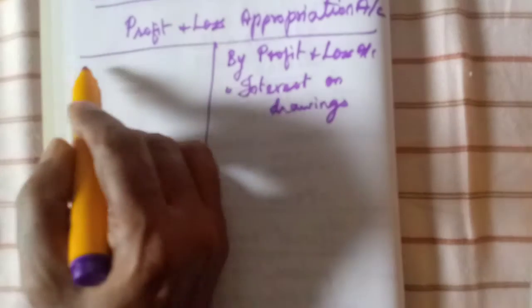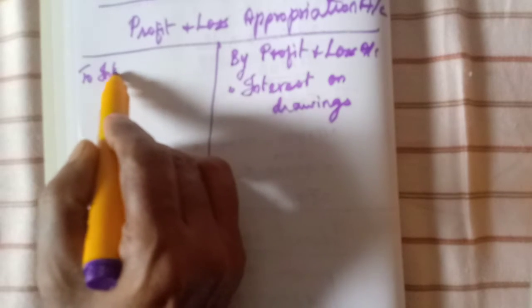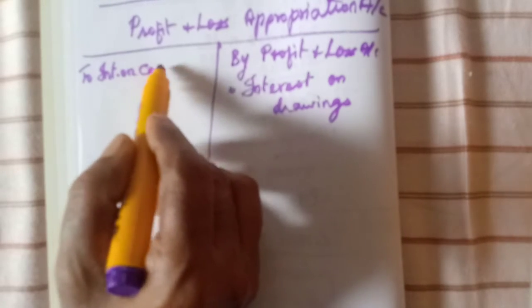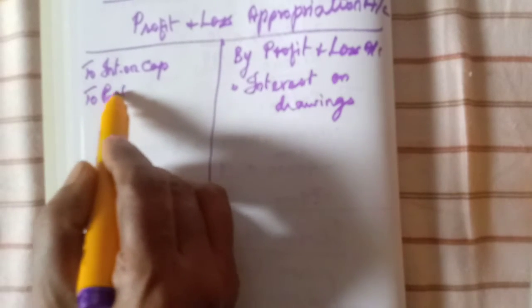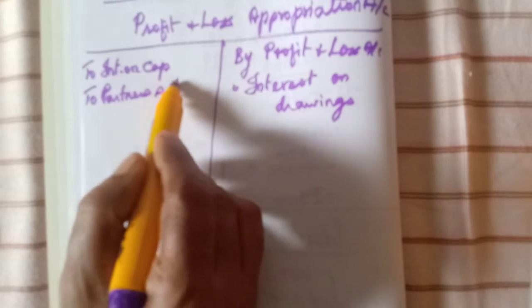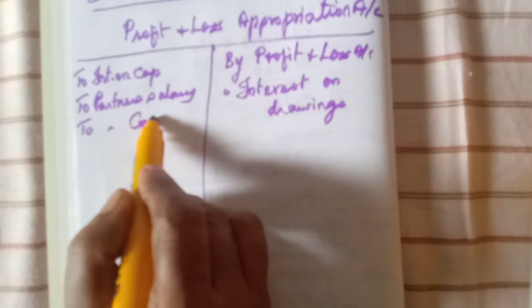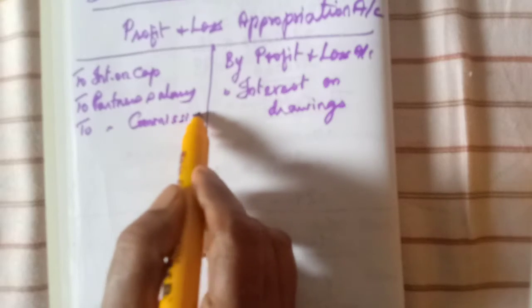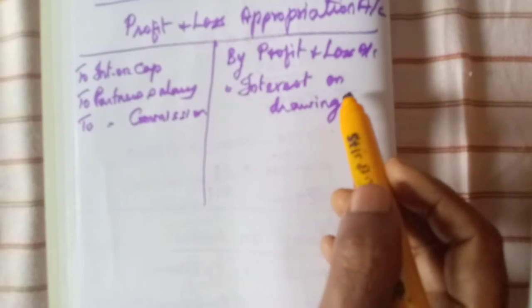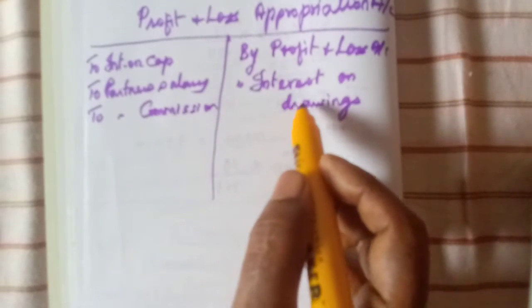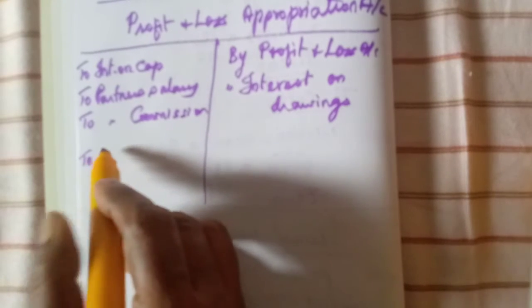Then it must be debited with interest on capital, and all the other expenditure: partner's salary, then partner's commission. After charging these expenses and adding the income, the balance will be transferred to the partner's capital account or current account.